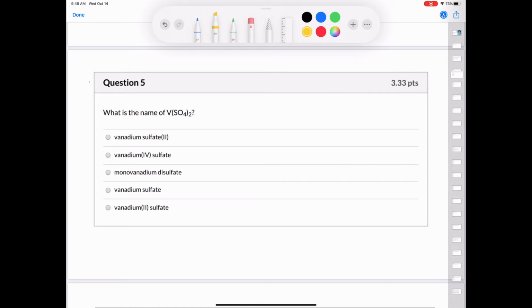Question 5 is in the same vein as the last problem. It's asking us for the name of V(SO4)2. Well, SO4, hopefully by now you know that SO4 has a 2- charge and it's called a sulfate. If I have 2 of those, if I take -2 and I multiply it by 2, I get -4. So that means that my vanadium has to have a +4 charge.